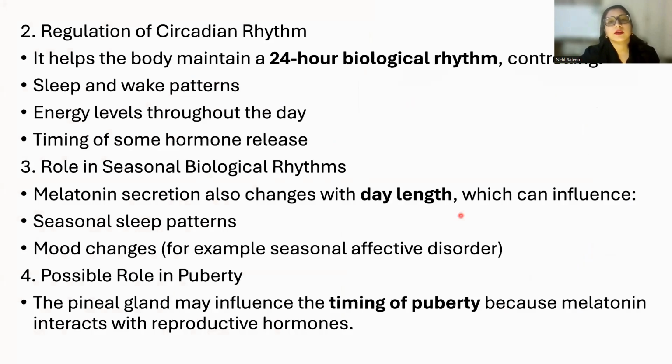If we talk about circadian rhythm regulation, the circadian rhythm is a 24-hour biological clock, and we have sleep-wake patterns. Our body is adapted. You know that sometimes we don't set an alarm, but the body wakes up at the time we have made the body habitual. Why is that so? Because of the circadian rhythm. So we have different energy levels throughout the day, and there's a timing of the hormones, definitely: melatonin will only get released when it's dark, right?